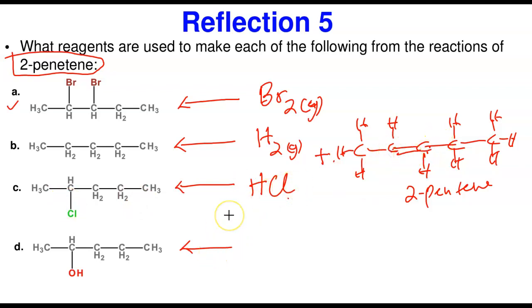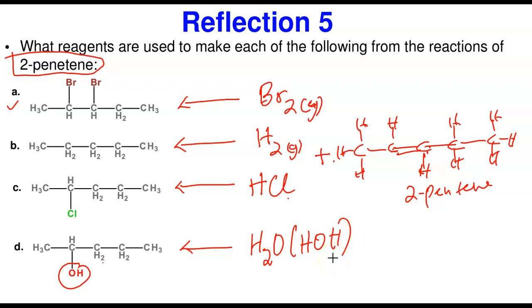And the last, but not the least, before we end this lecture, is this one. Here, what are we doing? There's an OH group that was added here. We have one hydrogen, one OH group added here, and then another hydrogen added there too. So it added hydrogen here and OH here. If you add OH and hydrogen, that's a water molecule. So this is just water. You can write it as HOH.